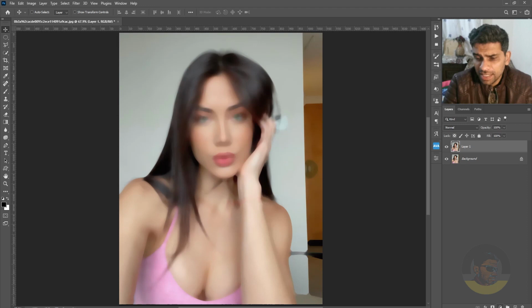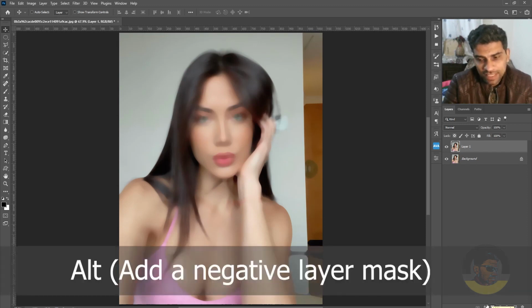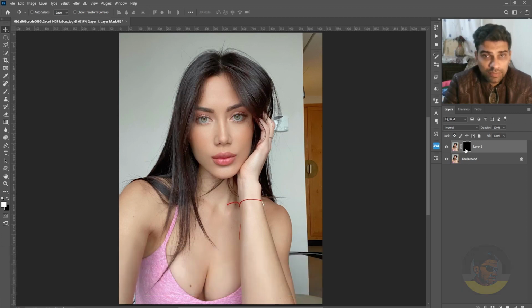Hit OK. Create a layer mask by going to the layers panel and clicking this add a layer mask icon, but hold down the Alt key when you left click on layer mask. That will add a negative layer mask, which means everything on this layer will be hidden unless you paint over it with the white brush.